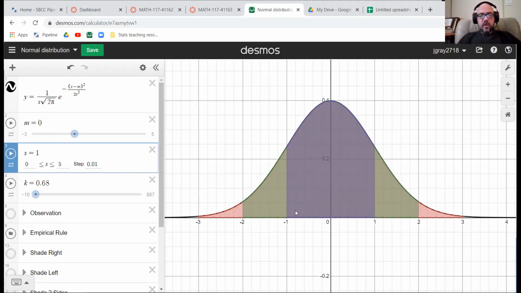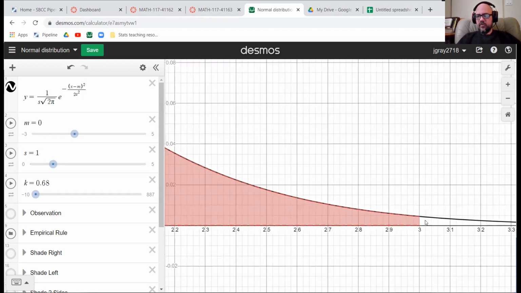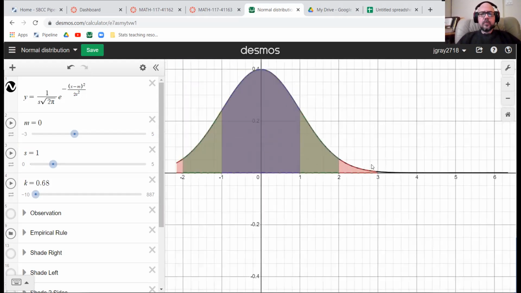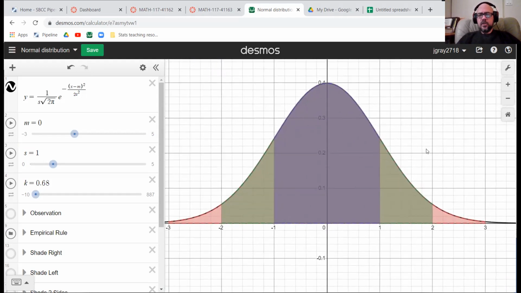And when I am within 2 standard deviations, so between -2 and 2, I get about 95% of the area. And when I'm within 3 standard deviations, between -3 and 3, I get 99.7%. It may even look like this is just shaded out to infinity, but it's not. You'll notice that I've stopped the shading at 3, it's actually blank after that. There's so little area there that you almost can't see it. So that's your empirical rule.